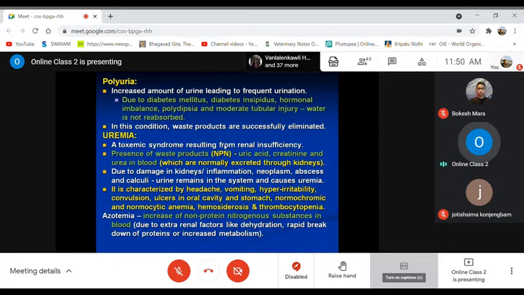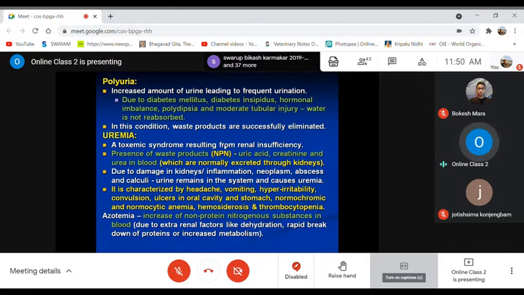Then polyuria. Poly means many, increased. When the amount of urine is much increased, leading to frequent urination, as in case of diabetic patients, it is very common. So frequent urination and more amount also. That is what we call polyuria.